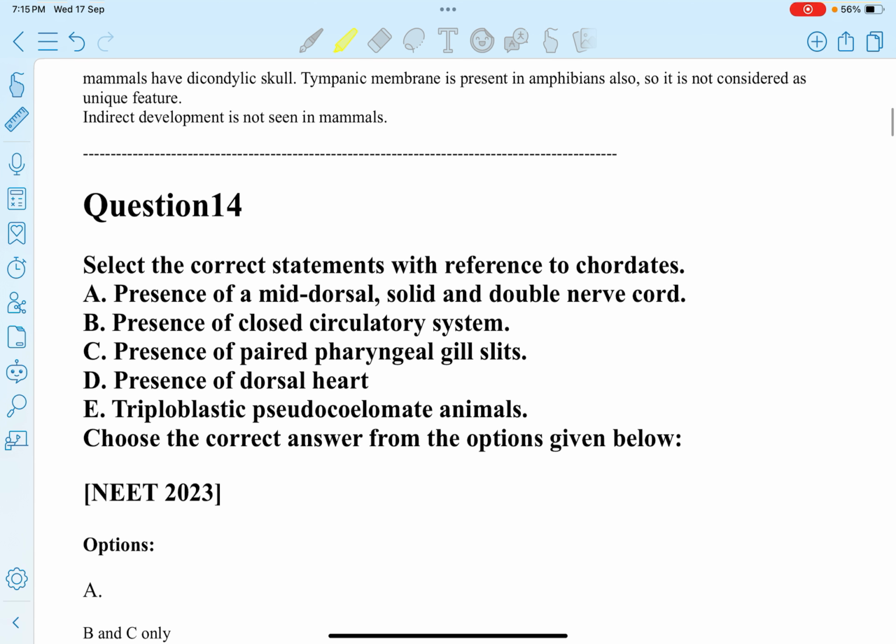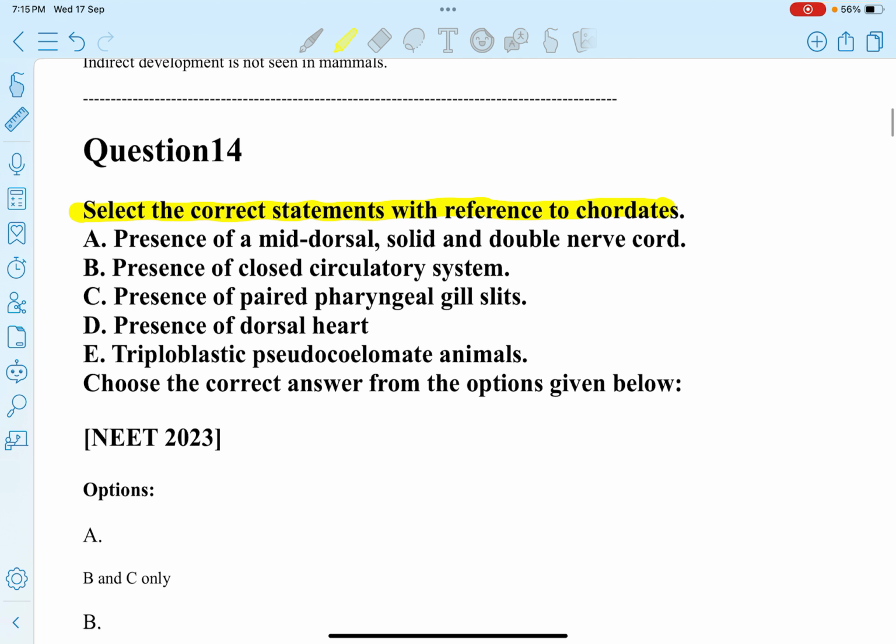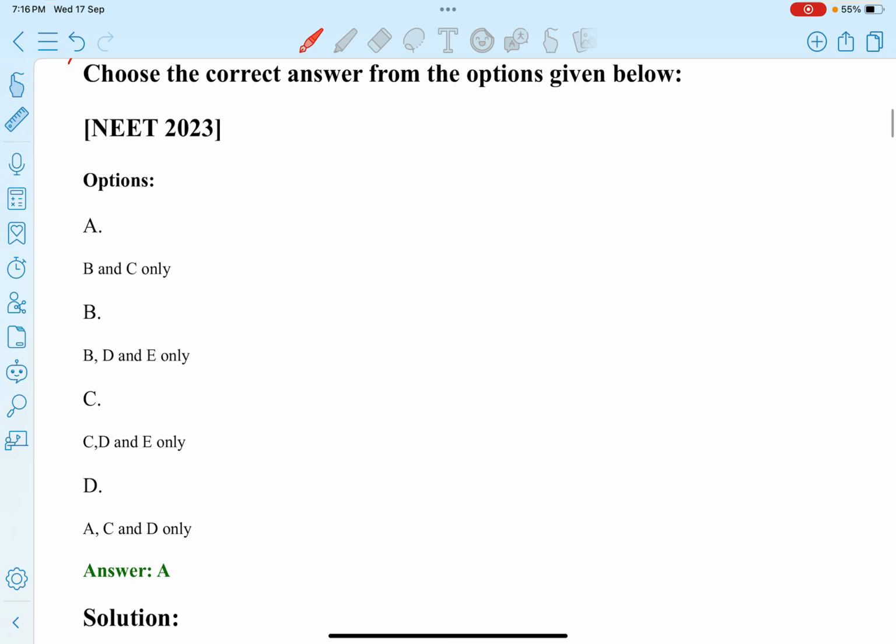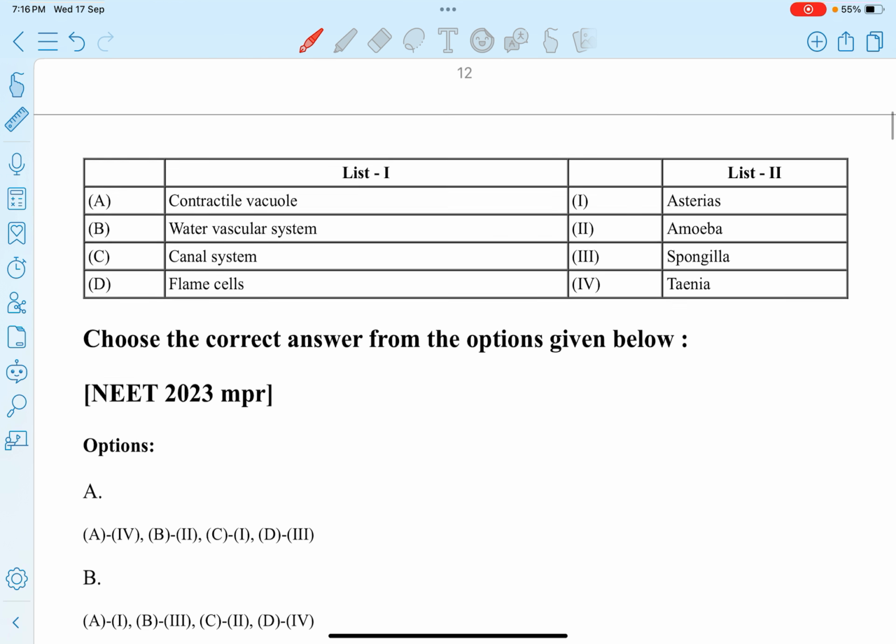Next question. Select the correct statement with reference to chordates. Statement A, presence of mid-dorsal solid and double nerve cord. This statement is wrong. Next, presence of closed circulatory system. This statement is correct. Statement C, presence of paired pharyngeal gill slits. This statement is correct. And D, presence of dorsal heart. This statement is incorrect. Statement E, triploblastic pseudocoelomate animals. This statement is also incorrect. So only B and C. So option A. Next,